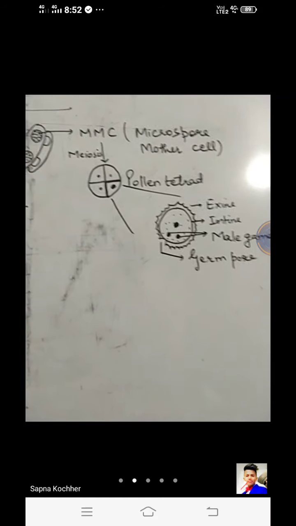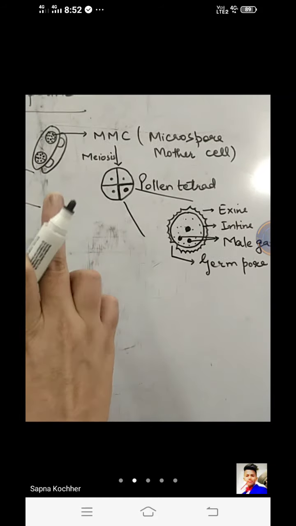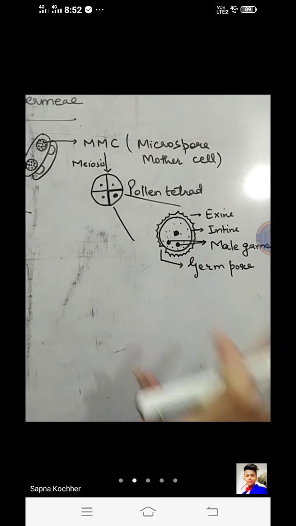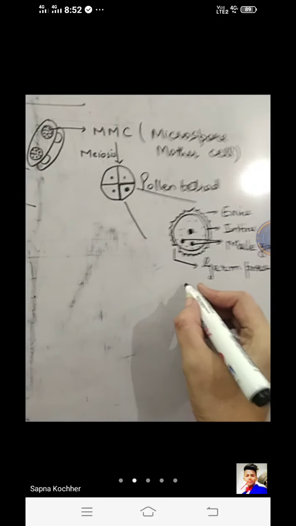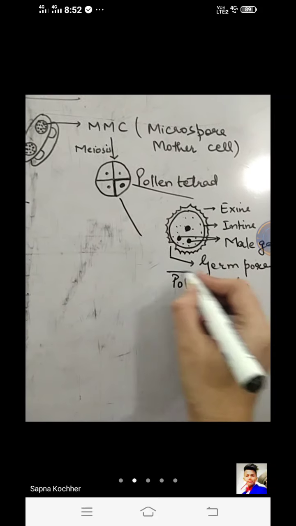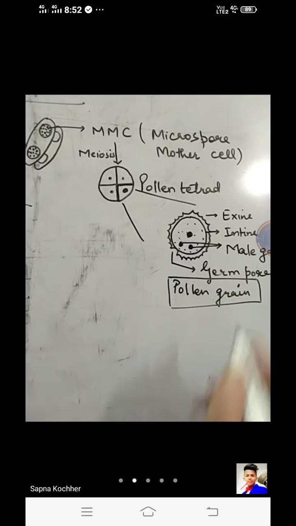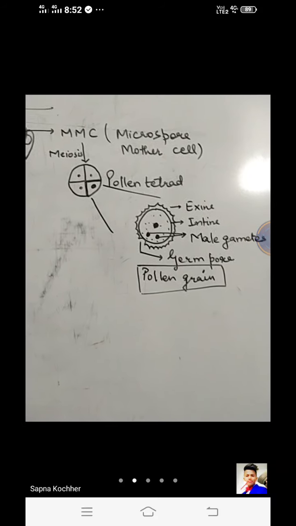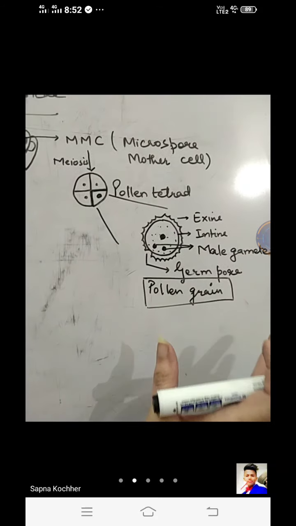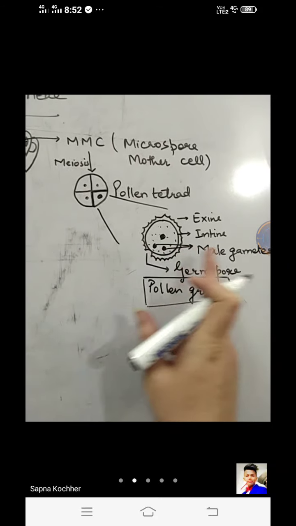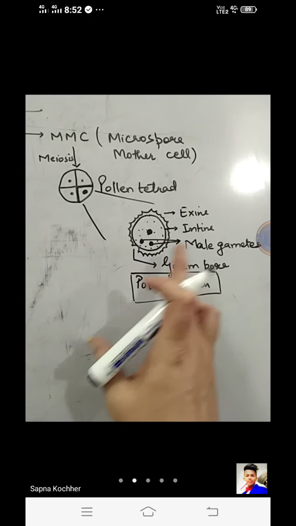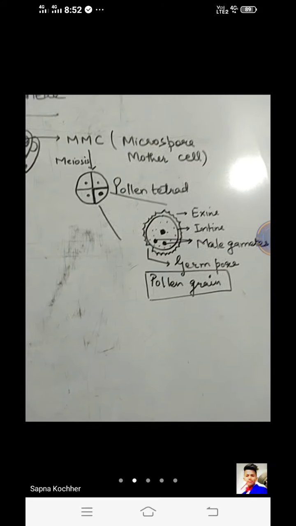Okay, right? So these are the developmental stages. And then the anther, then formation of the pollen tetrad, and then the pollen grain. Okay, so this structure we call the pollen grain. The pollen grain can show pollination either at the two cell stage or at the three cell stage, either at the two nucleated stage or the three nucleated stage. Three nucleated is when the male gametes are formed, and two nucleated is rarely found, when the male gametes are not produced, they will be produced on the stigma. Okay.